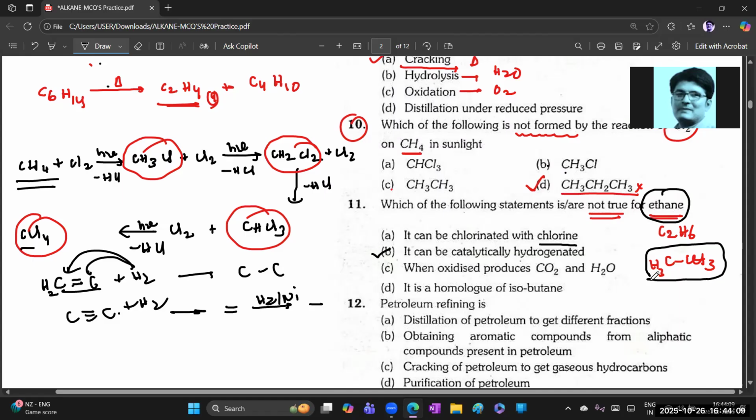I mean, this is the right answer because here we need to find out the one that is not true. So this is not true. Next, when it is oxidized, the products: any hydrocarbon undergoes oxidation and gives CO2 and water, we know that. And it is a homologue of isobutane. Ethane is a homologue of isobutane. Let us see.